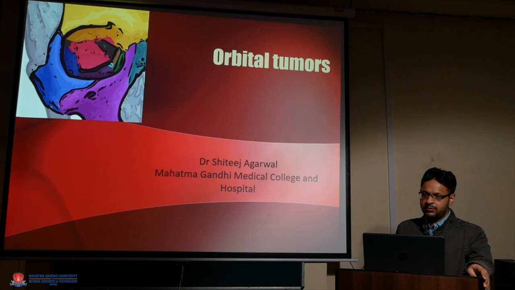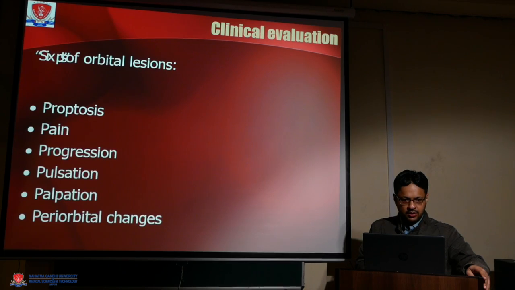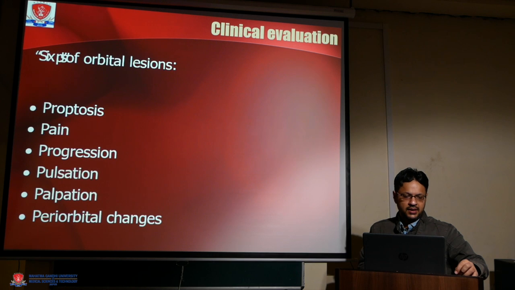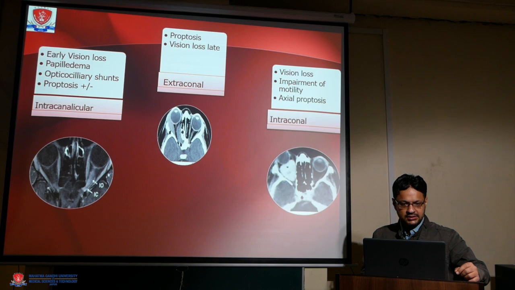Today we discuss orbital tumors. The clinical presentations of these tumors include proptosis and pain in the eye. There may be progressive changes, there may be pulsations, the tumor may be palpable, or there may be periorbital changes.